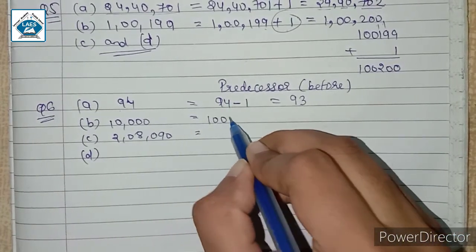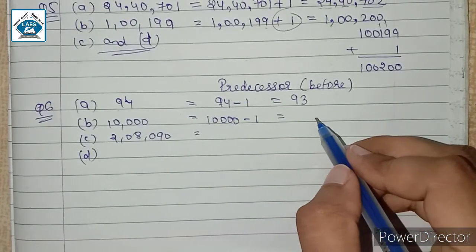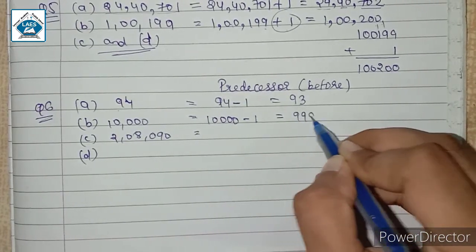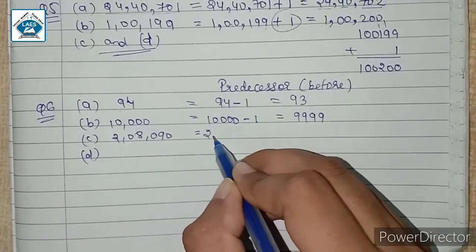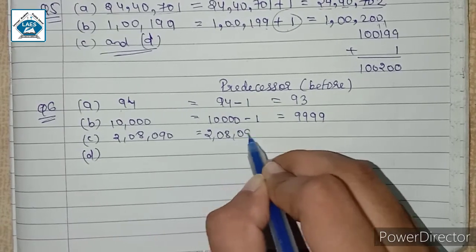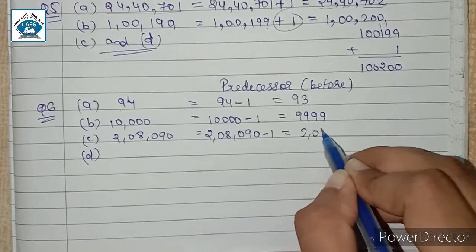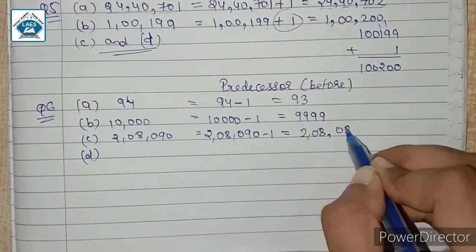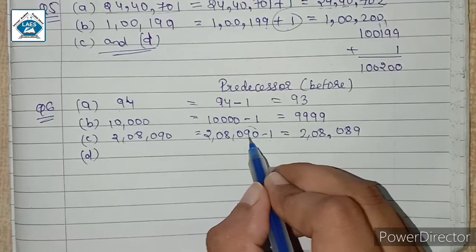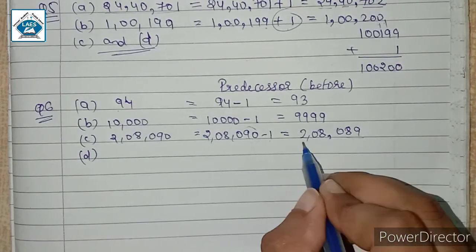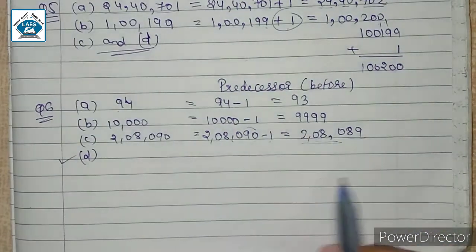Similarly for 10,000, for finding the predecessor we will subtract 1 from 10,000, then we will have 9,999. Similarly for 2,08,090 we will subtract 1 from this number, then we will get 2,08,089. That means we are subtracting 1 from 90. So 90 minus 1 is 89. So here the remaining numbers are as it is. Also try for question number D on your own in the same way.